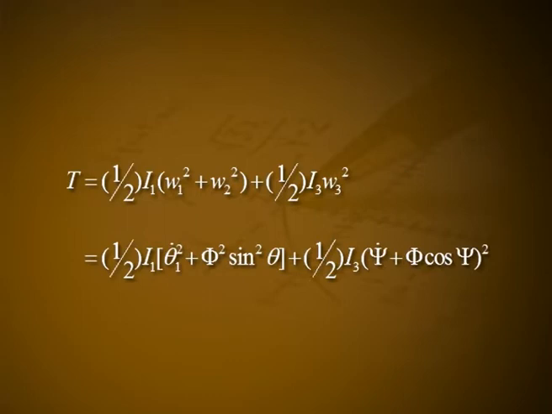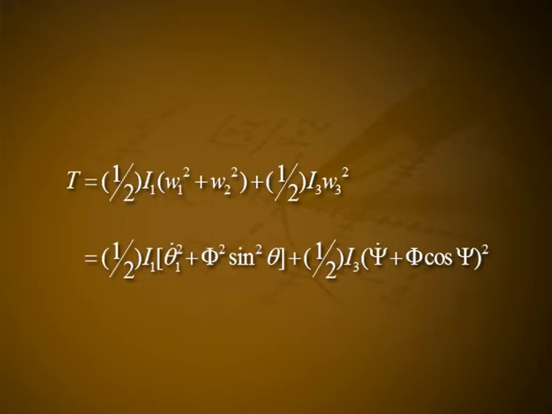as T is equal to 1 by 2 into I1 into W1 square plus I2 into W2 square plus I3 into W3 square. In the case of a symmetric top, I1 is equal to I2. Hence, T is equal to 1 by 2 into I1 into W1 square plus W2 square, plus 1 by 2 into I3 into W3 square, which is equal to 1 by 2 into I1 into theta dot square plus phi dot square into sin square theta, plus 1 by 2 into I3 into psi dot plus phi dot into cos theta, the whole square.